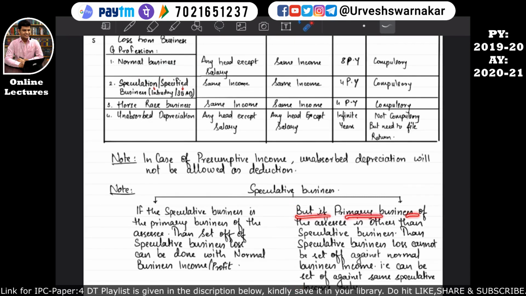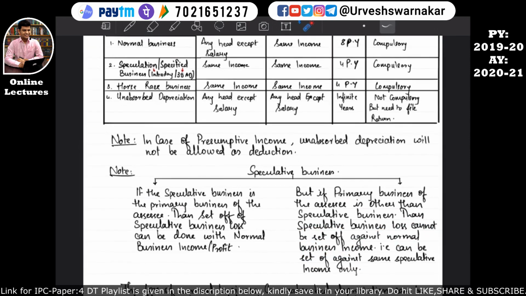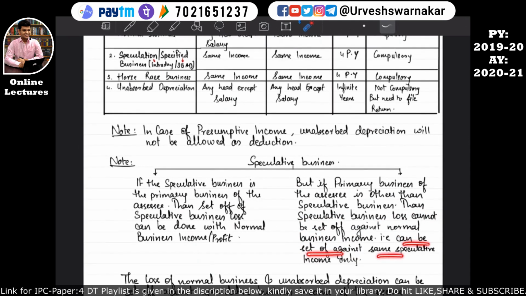But if primary business of the assessee is other than speculation business, then speculation business loss cannot be set off against normal business income, that is, it can be set off against the same speculation income only. So what I have written here simply means speculation business loss can be set off against the same business income. I hope this is quite clear.